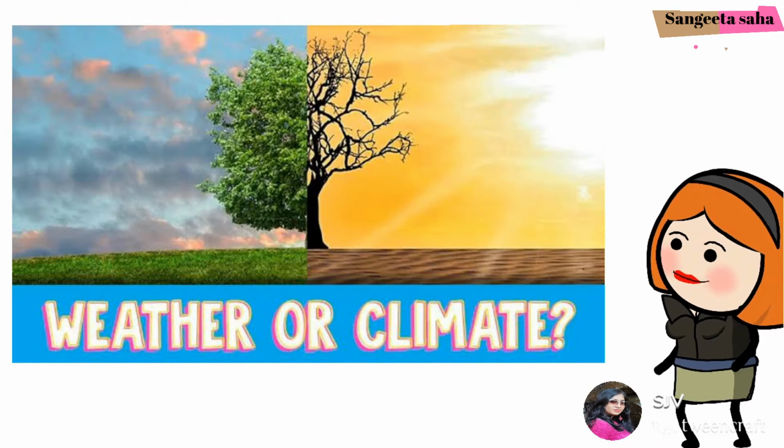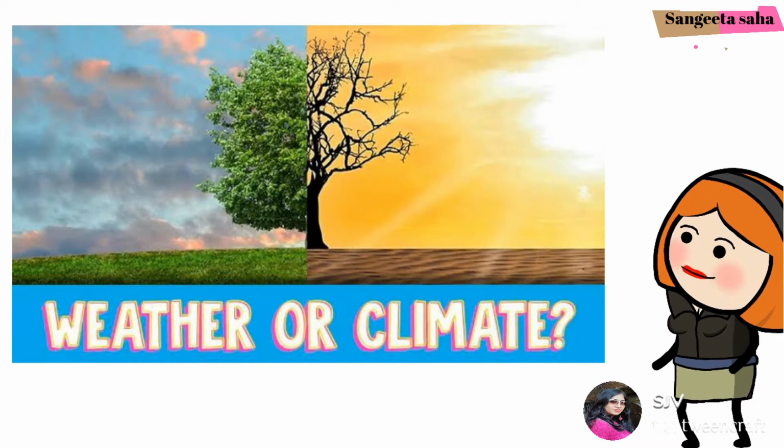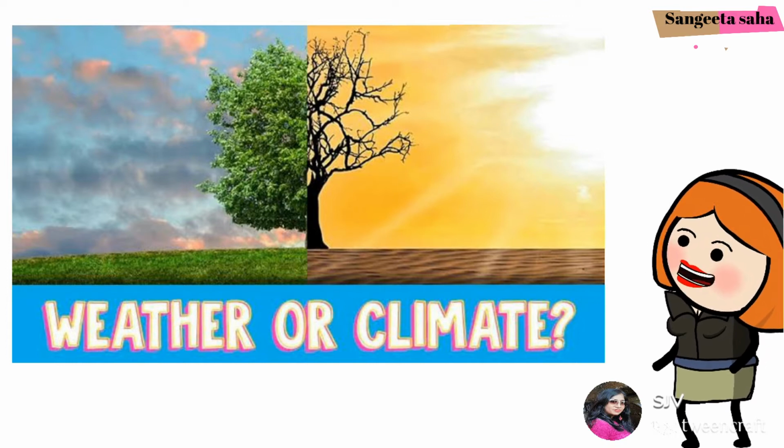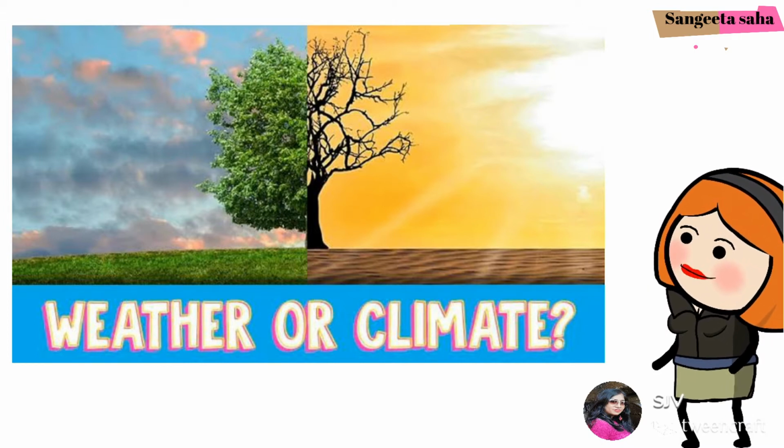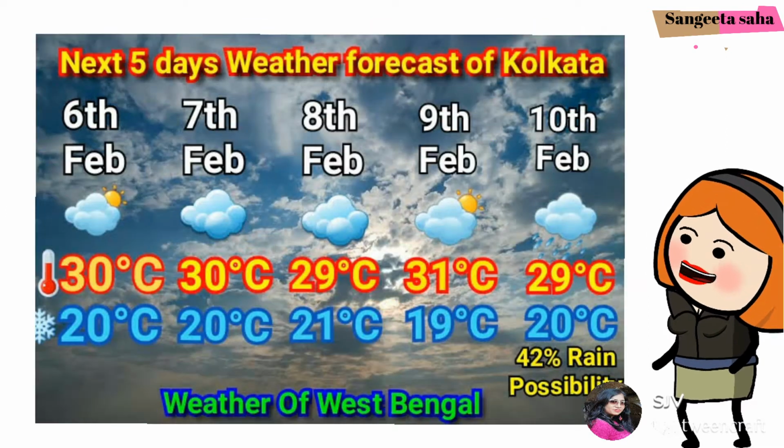Now, weather is a specific event that happens over a few hours, like rain, thunderstorm, or a hot day. So when we try to find out the temperature on a particular day, then it's the weather we see outside. Weather can also change from minute to minute, hour to hour, day to day, and even season to season.